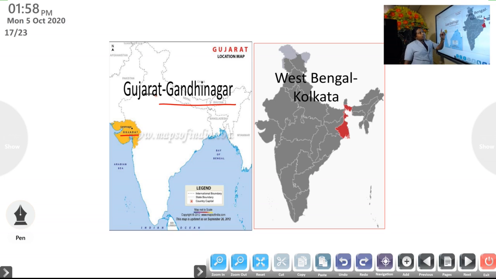Now here, West Bengal. West Bengal is a state in India. Its capital is Kolkata. See, this Kolkata is one of our metropolitan cities. Kolkata is located in West Bengal. So you should study the capital of West Bengal. The capital of West Bengal is Kolkata, and it is located in the eastern part of India. Gujarat is in the western part. The capital of Gujarat is Gandhinagar. The capital of West Bengal is Kolkata.